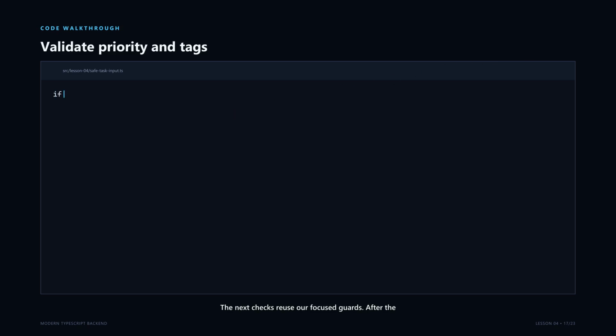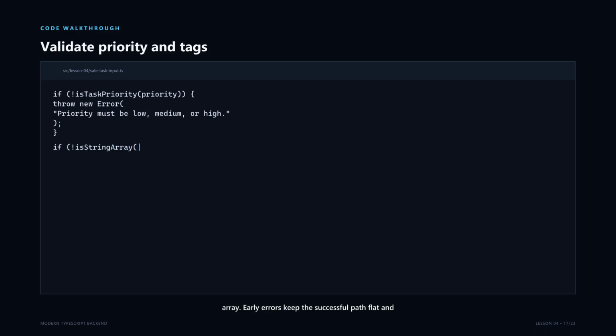The next checks reuse focused guards. After the first guard succeeds, priority is narrowed to TaskPriority. After the second succeeds, tags is narrowed to string array. Early errors keep the successful path flat and readable. We could put every condition into one enormous if statement, but then the learner and the API client would receive a vague result. Small checks make the evidence visible and give each invalid field a useful explanation.